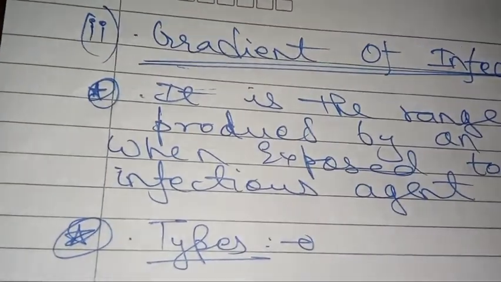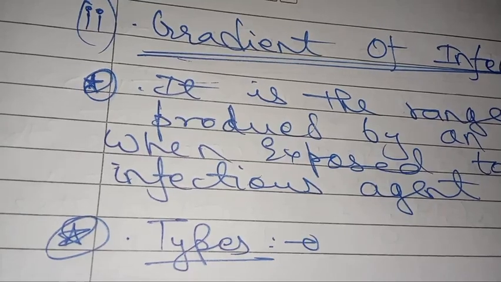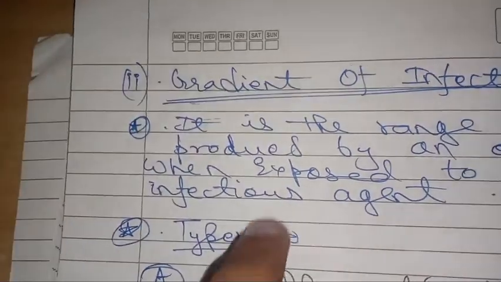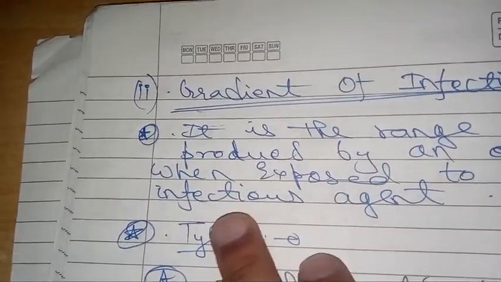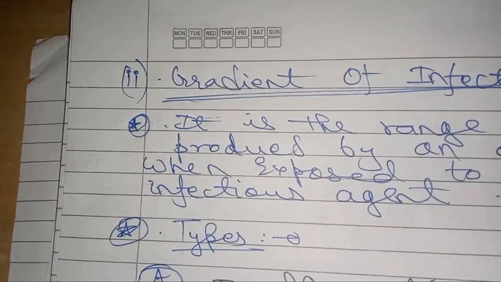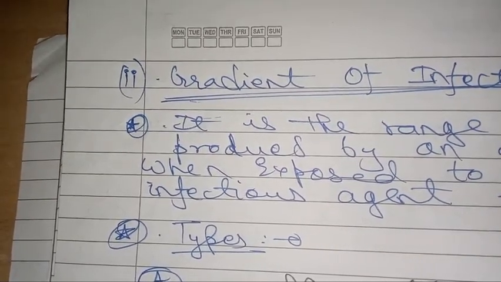Next agent determinant is gradient of infection. So what is the meaning of gradient of infection? It is the range of responses produced by an organism when it is exposed to a particular infectious agent. What are the different types of responses a particular individual or population will produce when exposed to a particular infectious agent or pathogen?